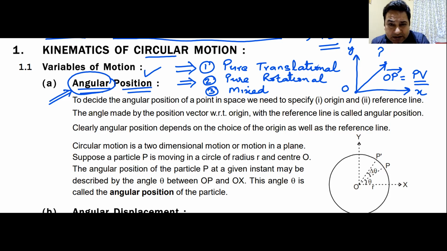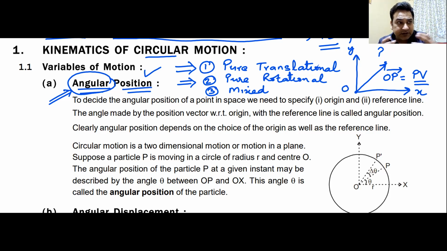Now we don't call it angular position vector because it is not a vector. It is an angle, and angles are not vectors. We'll talk about angles and vectors just now. Do we understand this term angular position? Now, what is this term angular position going to tell us?